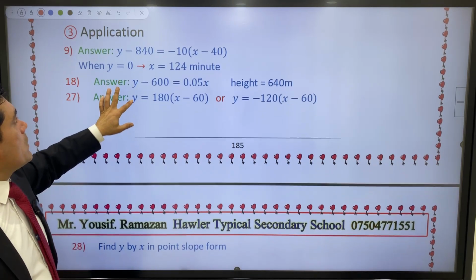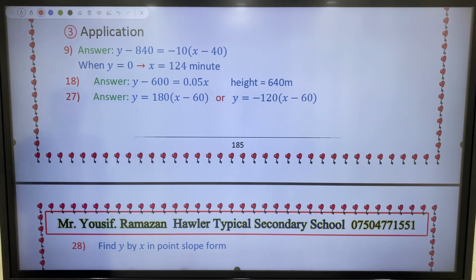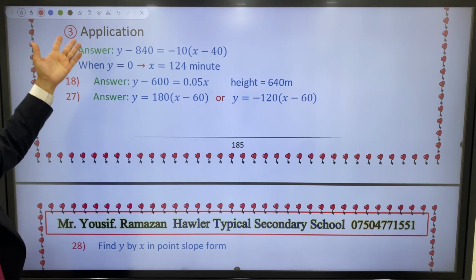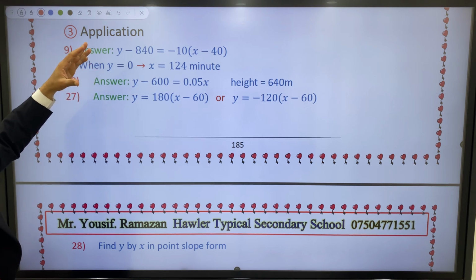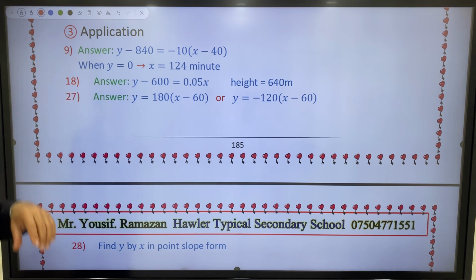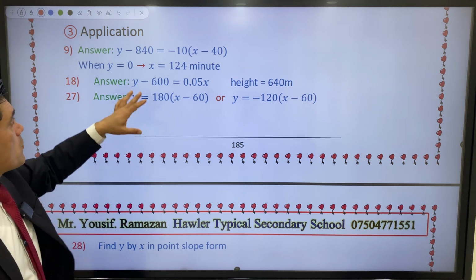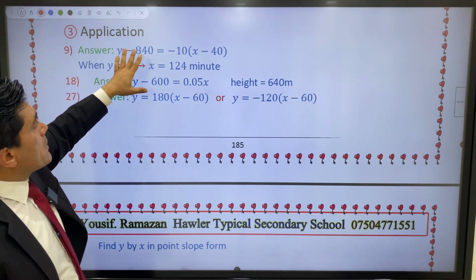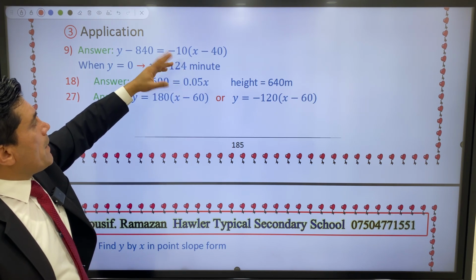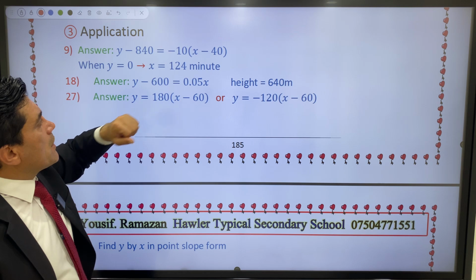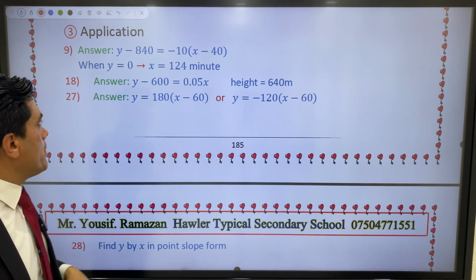About the applications, question 9: the answer is y minus 840 equals negative 10 bracket x minus 14. When y equals 0 is given in your text question, I didn't write the text question because you should use your book. When y equals 0, to find the value of x, just simplify, x equals 124 minutes.